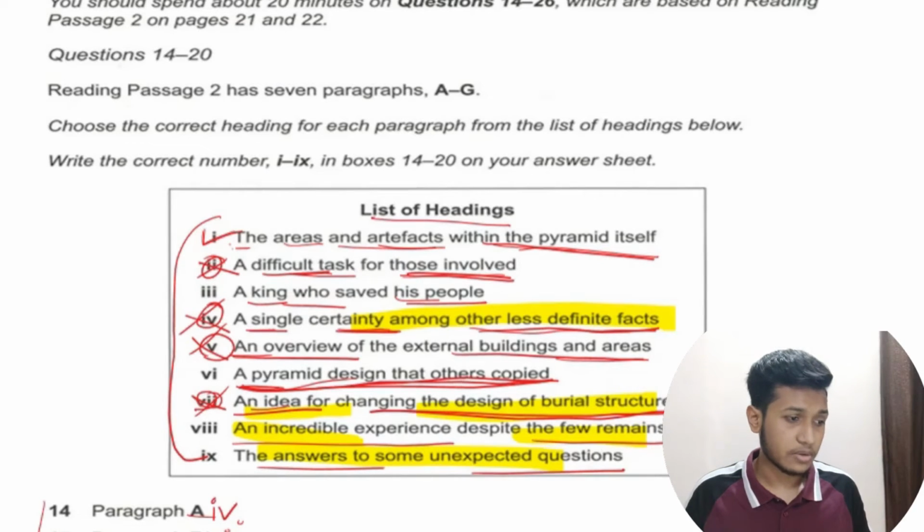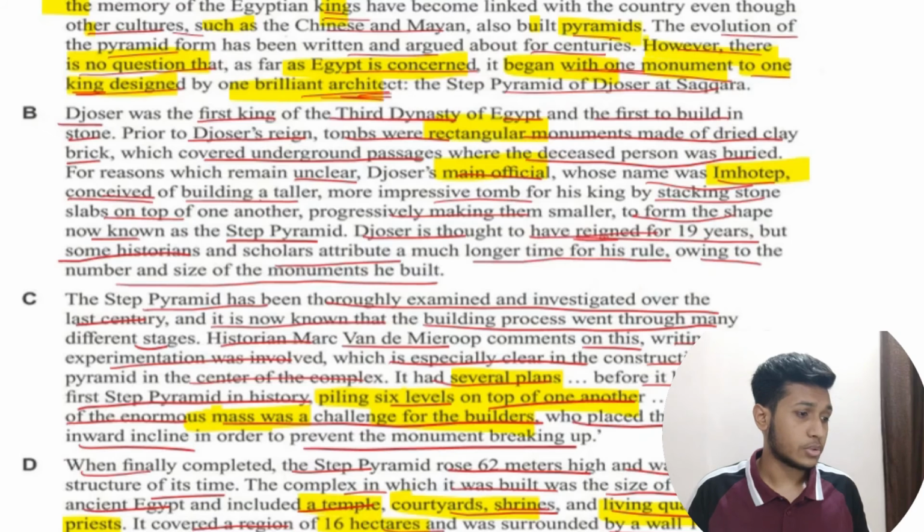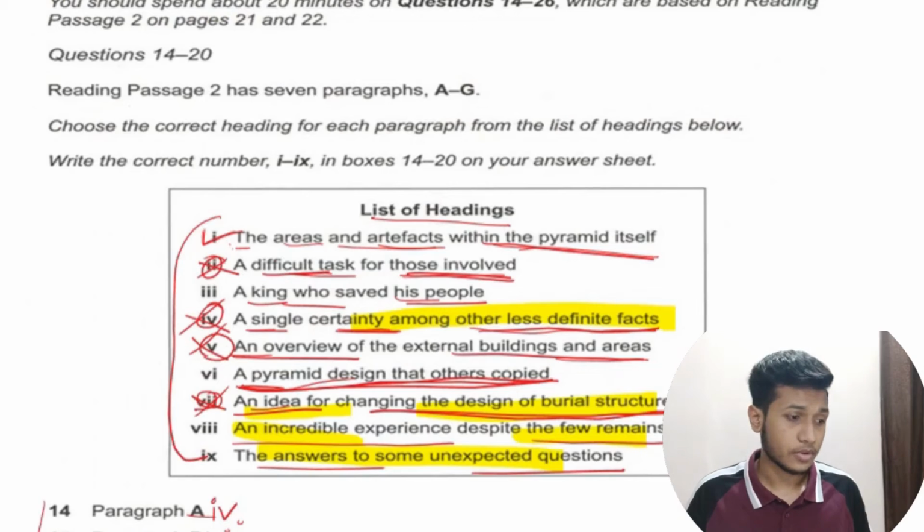Area and artifacts within the pyramid. The king who saved his life. A king who saved his life. A pyramid design that others copied. An incredible experience despite few remains. Answers to some unexpected questions. So what do you think? What can be the correct option?